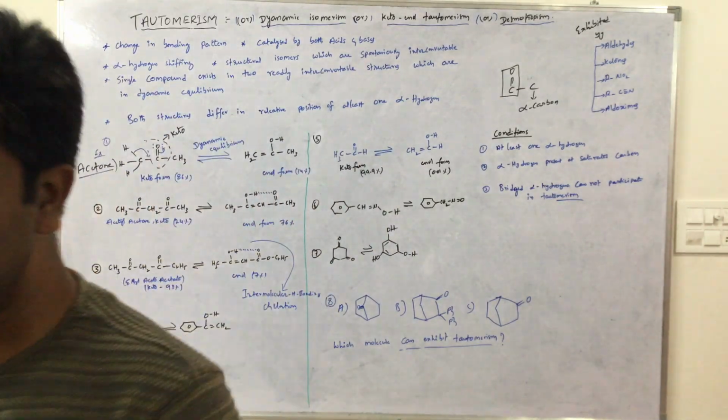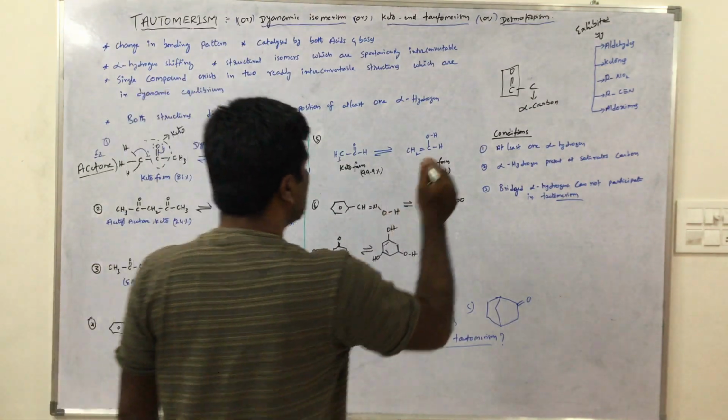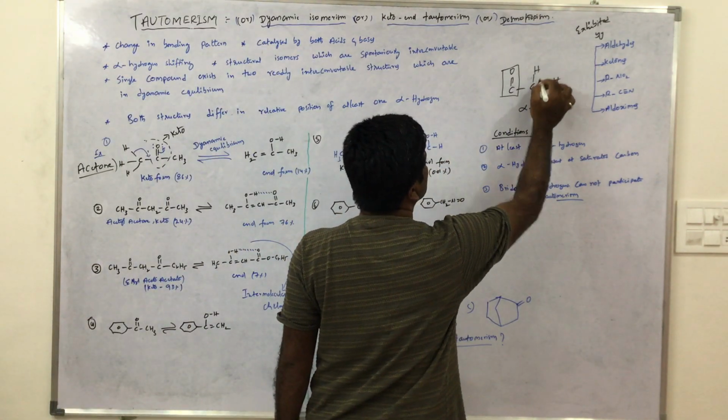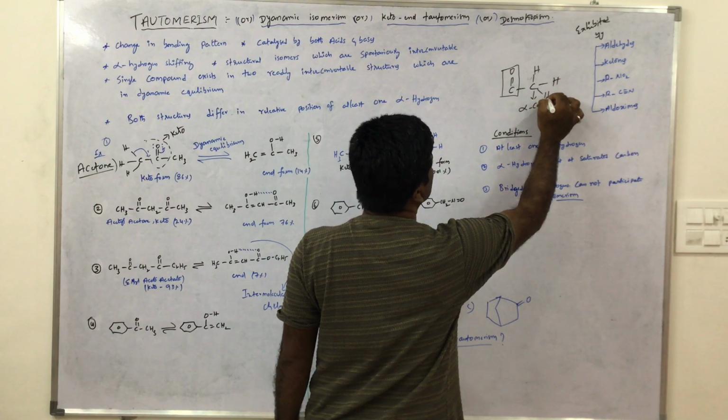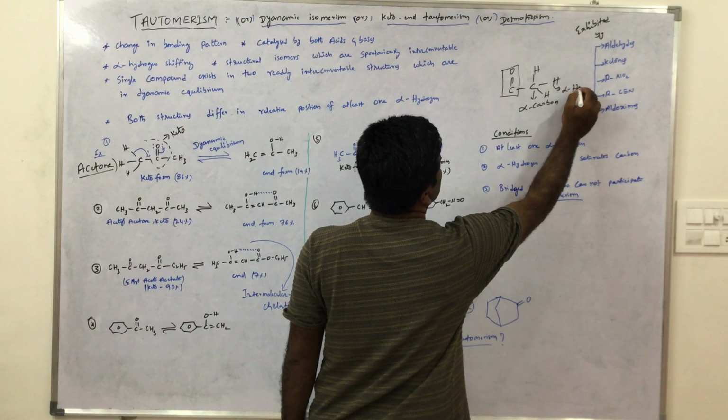The next immediate carbon is the alpha carbon, and that carbon having one hydrogen, two hydrogens or three hydrogens, these are called alpha hydrogens.